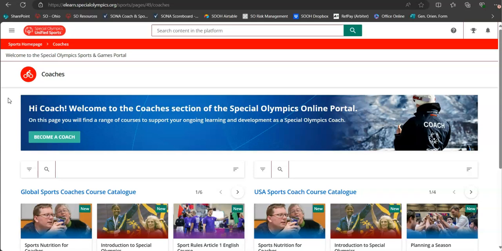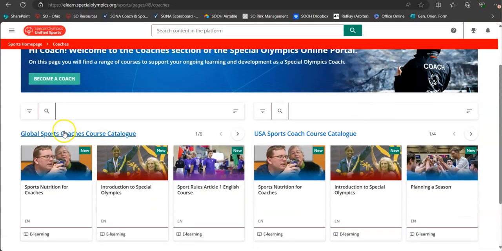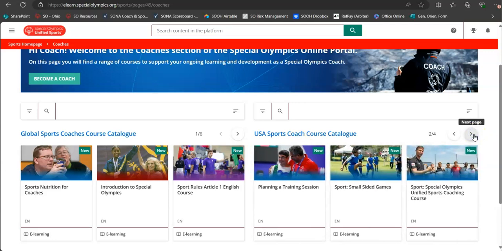So here is the coach page of the portal. You'll notice it looks very similar to those course catalogs that you saw before. You have the global sports coaches course catalog that will come into play a lot more when we get to World Games and things like that. And then we have the US sports coach course catalog, in which those two courses, protected behaviors and concussion, can be found by clicking this arrow.